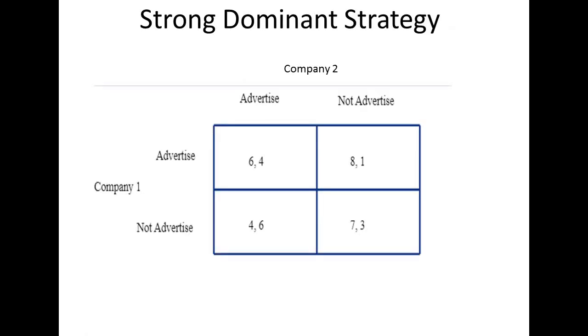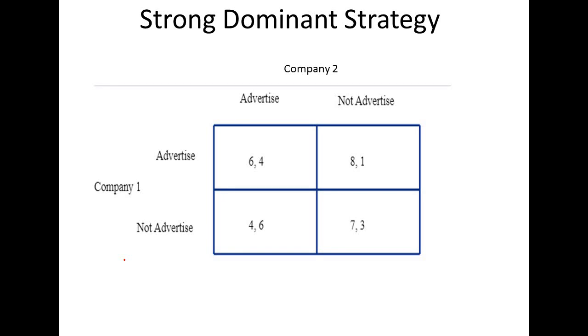So let's understand this concept with the help of this payoff matrix. Here in this example we have two players, company 1 and company 2. Company 1 has two possible actions: one is advertising and the other is not advertising. Similarly, company 2 also has these two actions, advertising and not advertising.